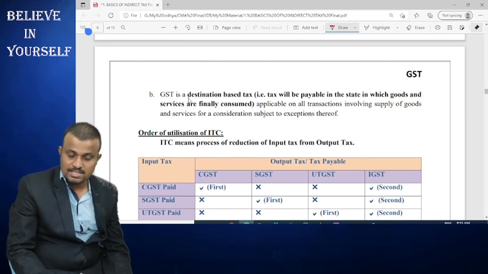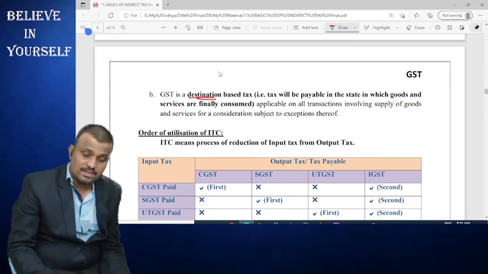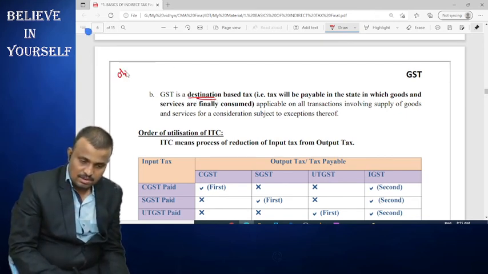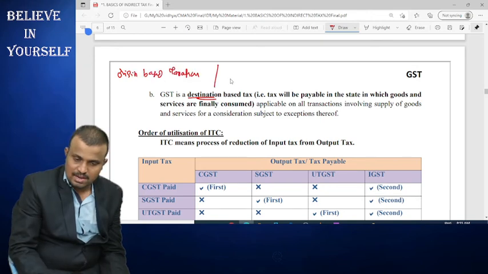And GST is a destination-based tax. Generally, there are two types of taxation: one is origin-based taxation, and the other one is what? Destination-based taxation.